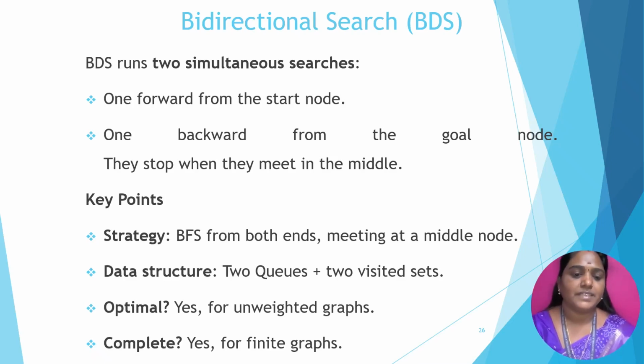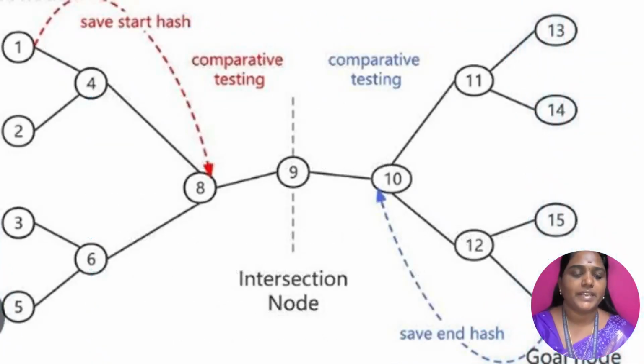So it has to be represented in diagrams. Each and every node has to be separated, that is, intersected. So one search goes forward from the root node to the goal node, and another one searches from the goal node back to reach the next node. That is, backtracking is used in this bidirectional search. So one from the forward, another one from the backward search.